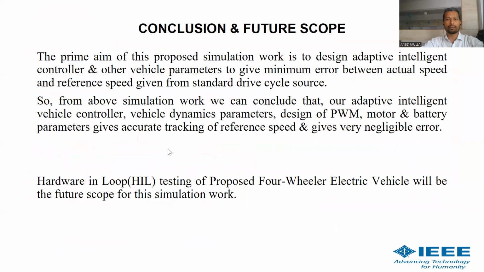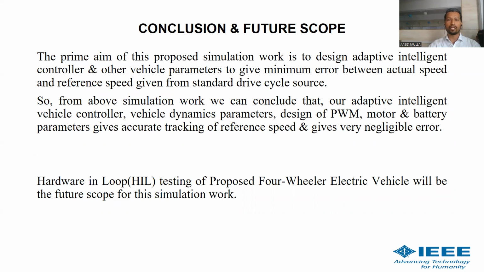Okay, so here is the conclusion and the future scope. From this research article, we can conclude that we designed the adaptive vehicle controller and vehicle dynamic parameters, and we designed the PWM, the motor parameters and the battery parameters, which accurately track the actual and reference speed, so that the vehicle performance goes on increasing.